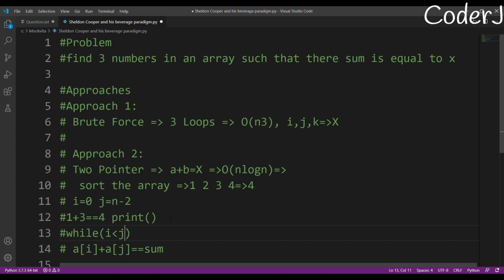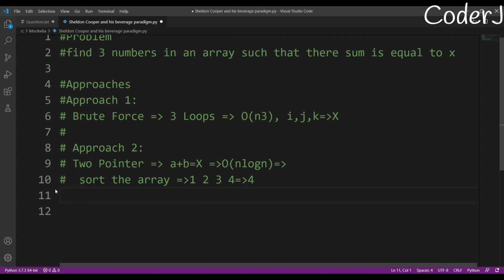Okay, so this is the two pointer approach. It will benefit you a lot. Two pointer approach is used to find two elements whose sum is equal to a specific value, right? But you can actually modify it a little bit, and you can make it a three pointer approach also. I call it three pointer approach because I like it.